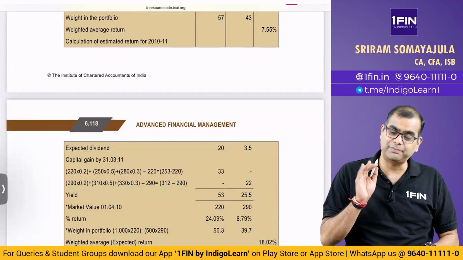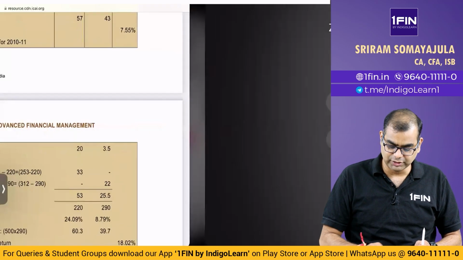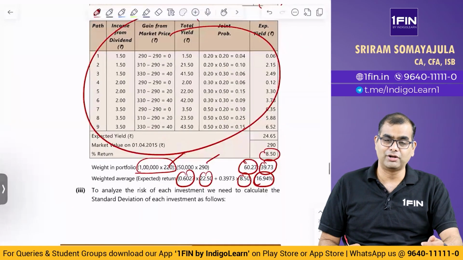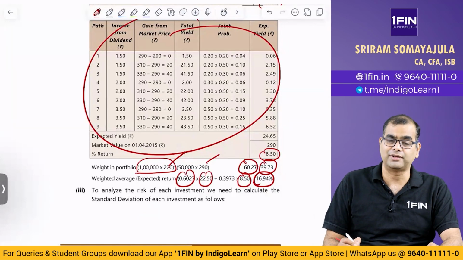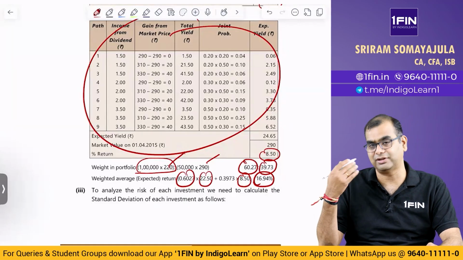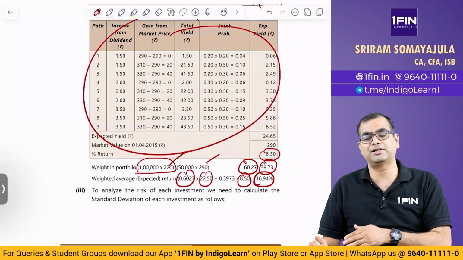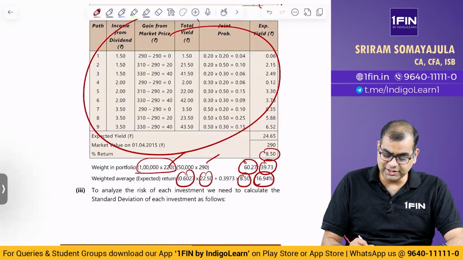This is how they did it in the previous question in the study material. Whereas, what have they done now? If you look at this, because there are probabilities for both of them, you took the joint probability and arrived at a certain number. Using that joint probability, you multiplied with the return, got the expected return, summed up all the expected returns for all the probabilities, and finally got an overall expected return. Based on that, you have computed.